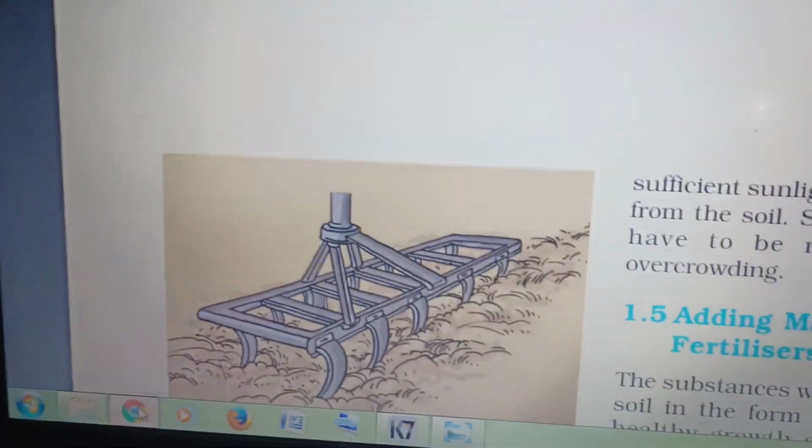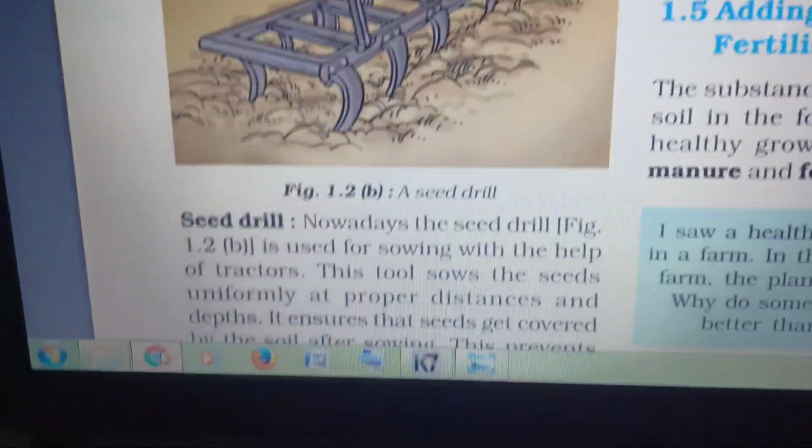So today we have seen about the preparation of soil and sowing.